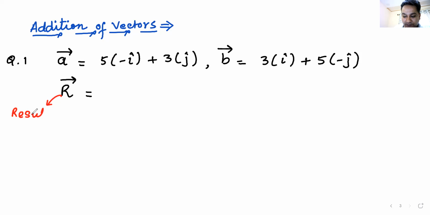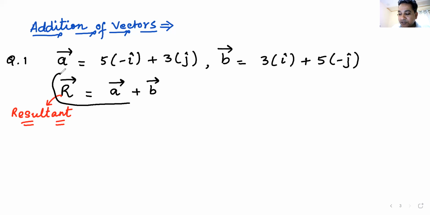So whenever you are adding or subtracting two or three or five vectors, whatever you get will be known as the resultant vector. The question is very simple: you are given vector A and vector B, and you have to find the resultant, which is simply A vector plus B vector.